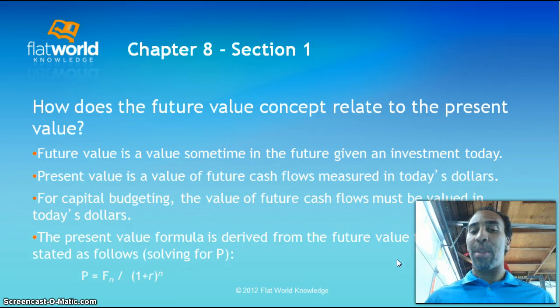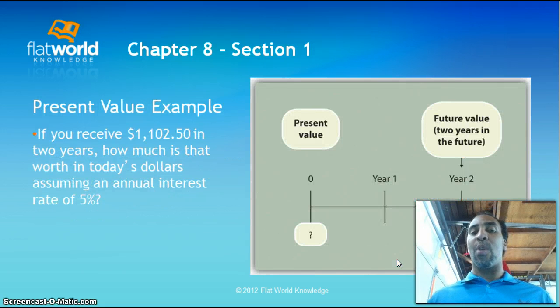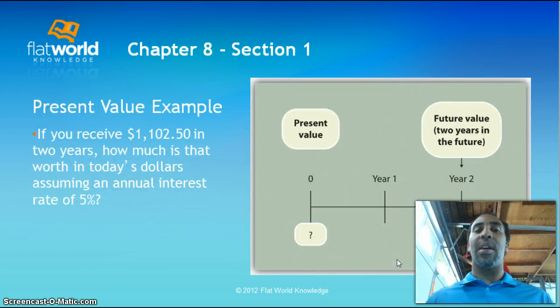The present value formula is derived from the future value formula, right? Just move some numbers and letters around, and it is stated as the following: P equals F divided by (1 plus R) to the n. So instead of multiplying, now we're working with division. And when you see this very visual diagram of it, you should understand it.